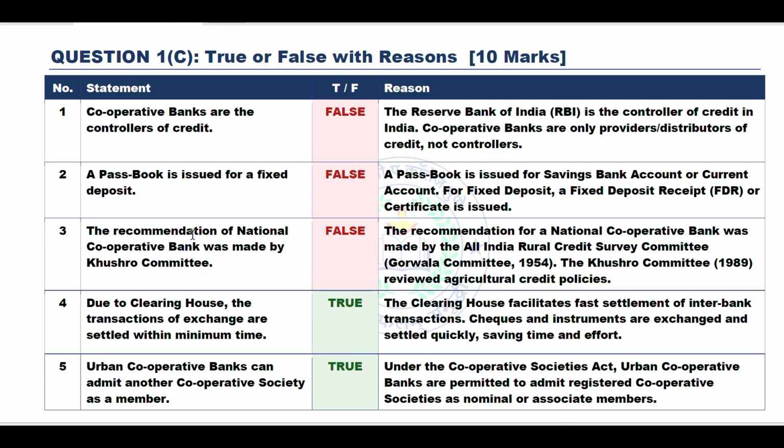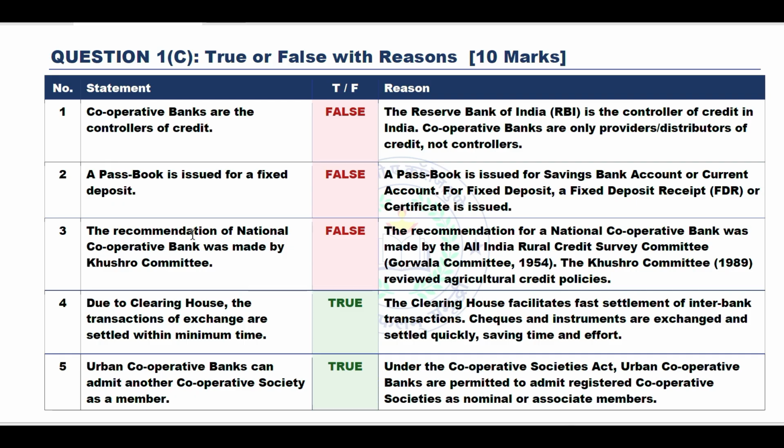Question 1C, true or false with reasons, for 10 marks. Number 1, the first statement was: cooperative banks are the controllers of credit. It is false. Why? The Reserve Bank of India, RBI, is the controller of credit in India. Cooperative banks are only providers or distributors of credit, not the controllers.